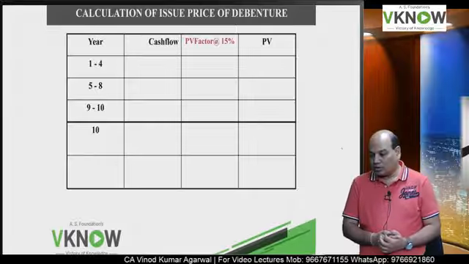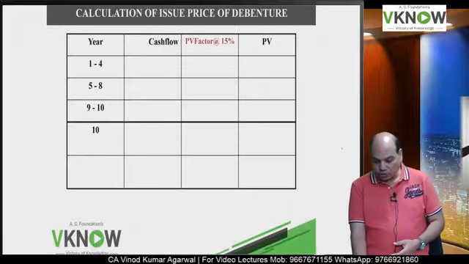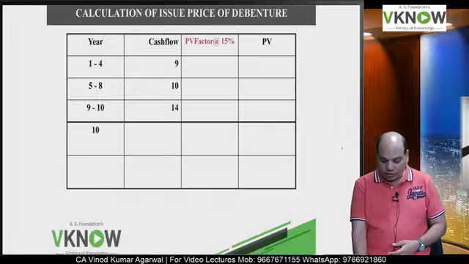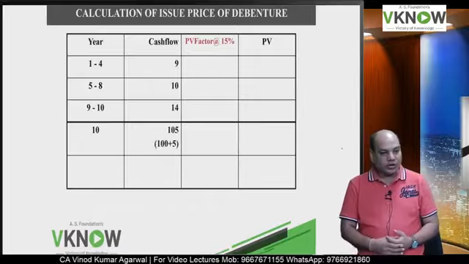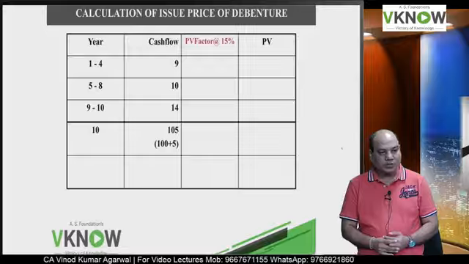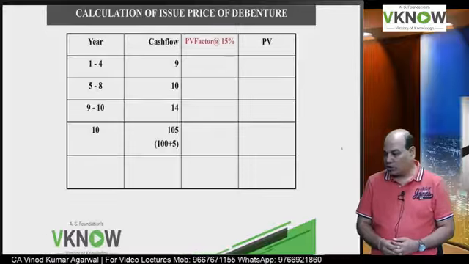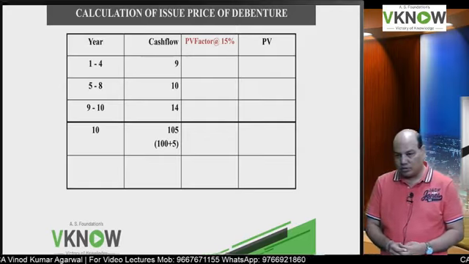So write down year again: 1-4, cash flow will be 9; 5-8, 10; 9-10, 14; and 10th year will be 105. But this time my discount rate will be 15%.